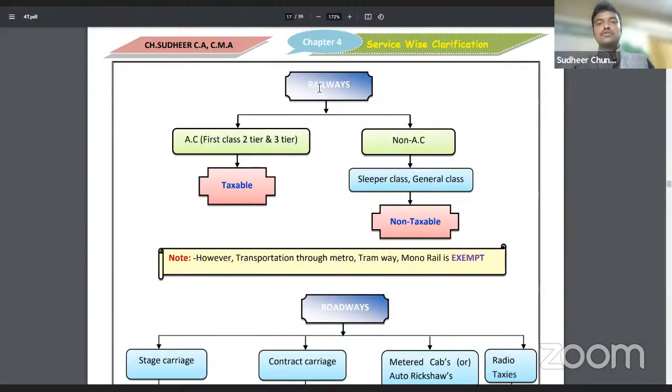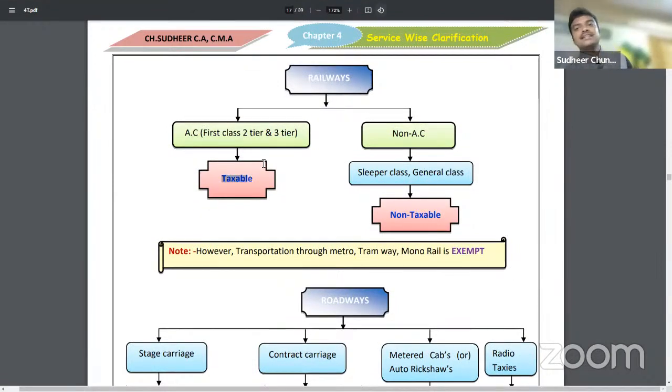Passenger transportation through railways, very easy. AC taxable, it might be first class, 2-tier AC, 3-tier AC, whatever may be. Through railways, AC will be taxable, non-AC will be exempted. Simply speaking, the simple line we can conclude. Sir, what about metro, tramway and mono? These are local trains. Even though AC is there, it will be exempted. Transportation through metro, tramway, monorail will be exempted from GST.